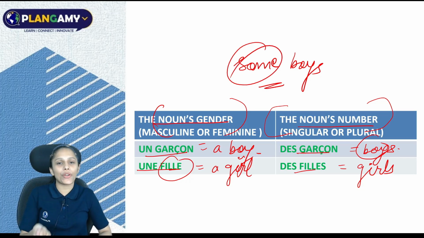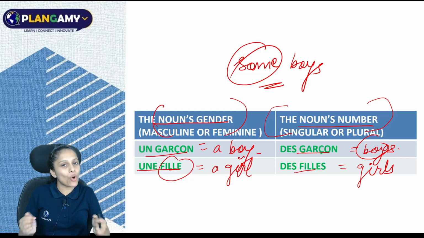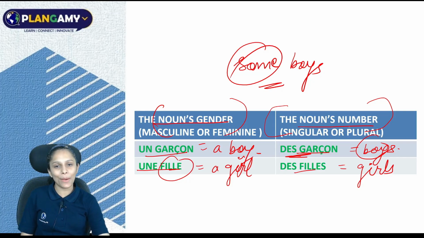That is, you are not talking about one boy, neither you are talking about two boys. So you are talking about maybe a group of boys, for example 5 boys or 8 boys. So this is indicating you, des garçons, that is noun's number.